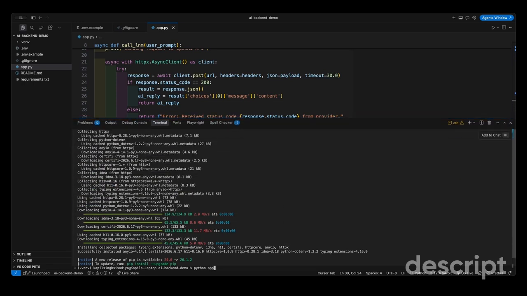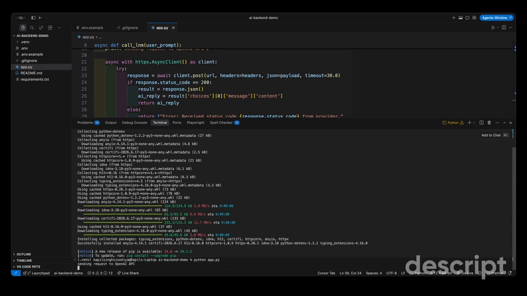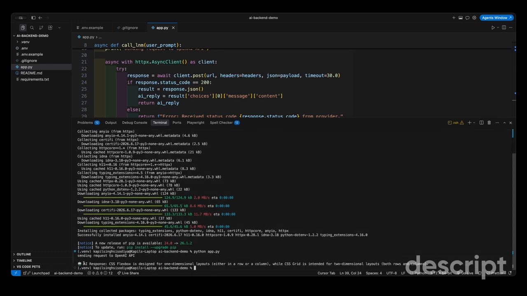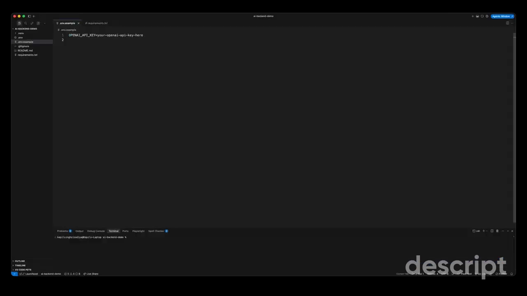So the moment of truth, virtual environment on, run it. We type python app.py. Sending, and there it is, natural language back from the model. We didn't use a chat UI, we used our code. Whatever sentence you got, it's fine.